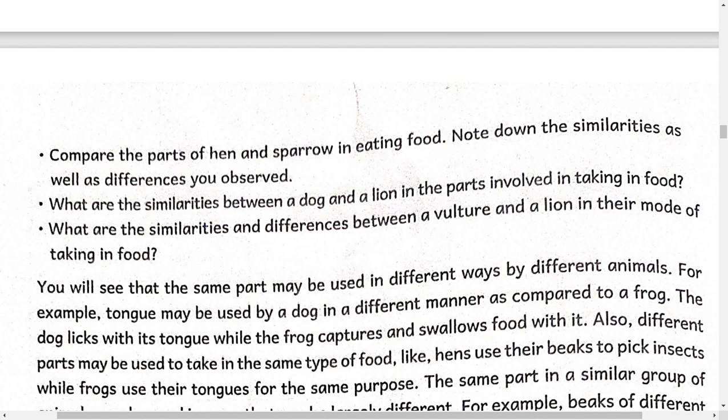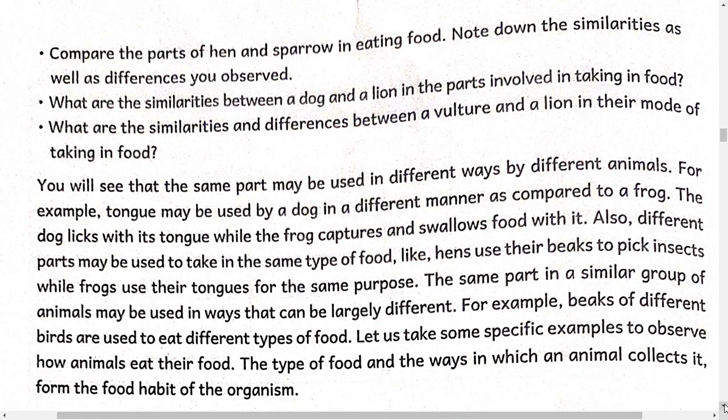Now let us observe the differences. The difference is hen uses its claws to scratch the soil to find out the worms, whereas sparrow feeds on the insects and worms which are present on the plants. That means hen collects the food from the soil and sparrow generally collects the food from the trees.